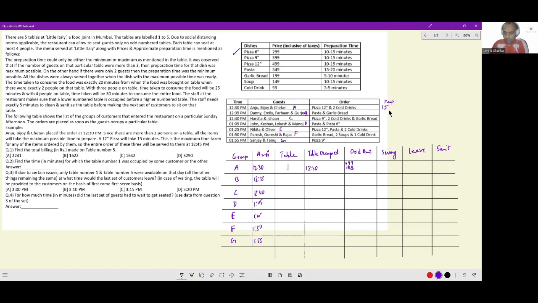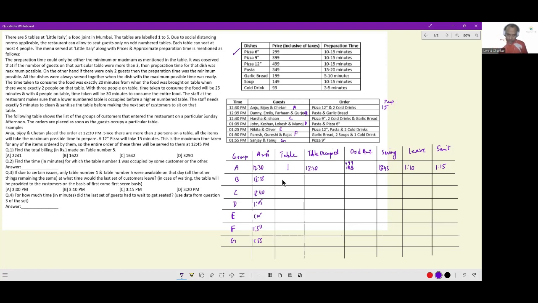Now serving will happen. Prep time was 15 minutes because pizza was the longest duration item. So they will be served at 12:45. They will eat their food in 20 minutes, or how much time? 3 people, no? So they will eat their food in 25 minutes. So they will leave at 1:10. And finally, the table will finish sanitizing at 1:15. This is all that is happening with group A.